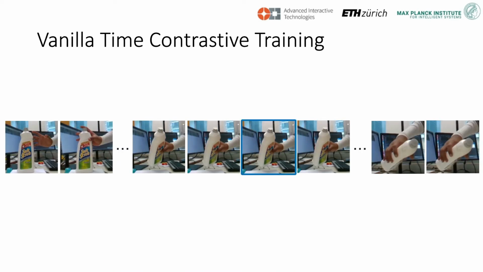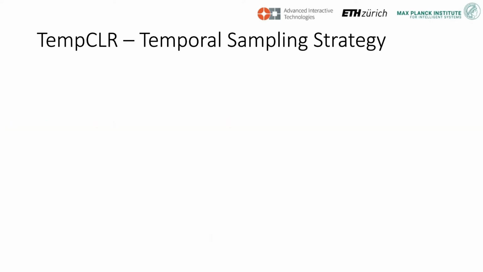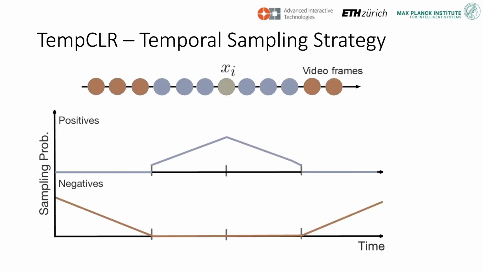Also, a vanilla time-contrastive training repels any non-neighboring frame in a sequence. In a hand-grasping object scenario, however, several consecutive frames usually represent a similar hand pose, and a naive pair selection may not be beneficial. We use a sampling strategy to account for this problem. In detail, given an arbitrary frame xi in a video, we define a window around the frame, here shown with dots in gray. From this window, we sample positive pairs with a probability that monotonically decreases with the distance from xi.